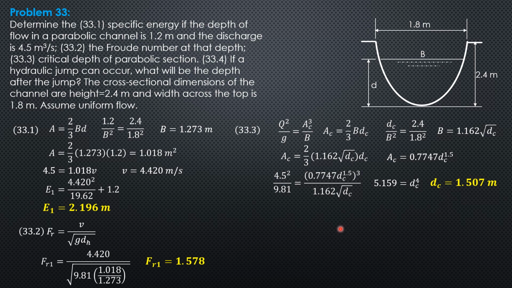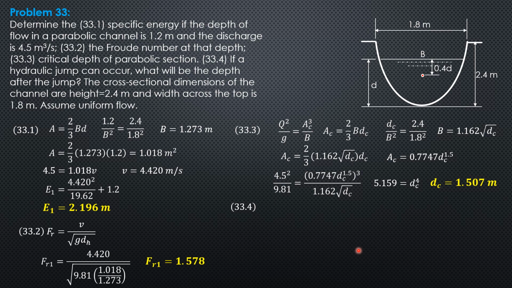Then the depth after the jump. The general formula is F2. By the way, before we proceed, the location of the centroid of this area is 2/5 of the depth. So if this is depth 2 after the jump, then it is 2/5 of depth 2, or 0.4 of depth 2.